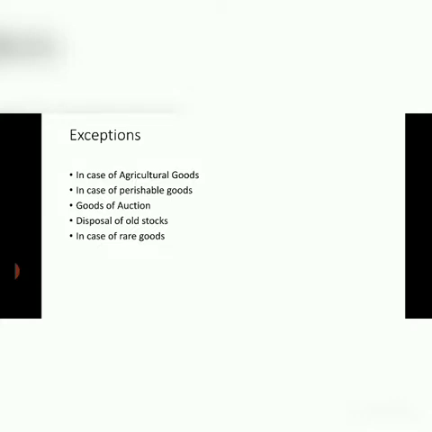The next is disposal of old stock. When sellers intend to clear off their old stock of goods, they would like to sell more goods by reducing their prices because they want to clear off their old stocks. So the law of supply will not apply. And in case of rare goods also, such as precious metals, the law of supply does not apply. Their supply cannot be increased even when the price rises.